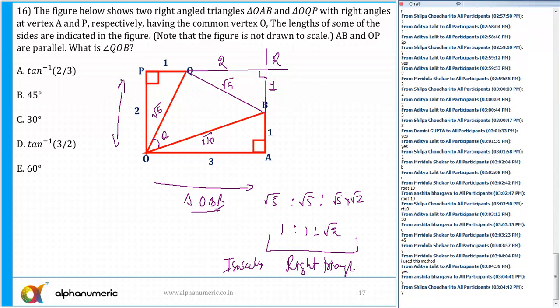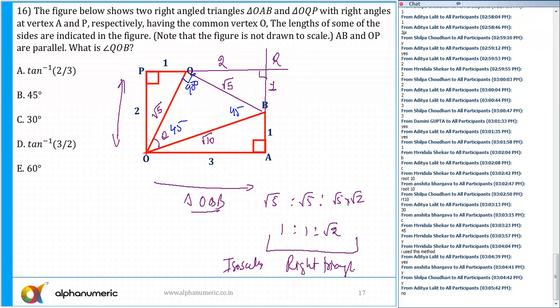Just a minute. 45, and this angle is 90. That's it, and you'll get the answer. So any doubts now? Please tell me. So the answer will be 45 degrees. Or you can use sine rule, cosine rule also, but if you observe it, then you can get the answers quickly. It's a right triangle. So the answer is this one.